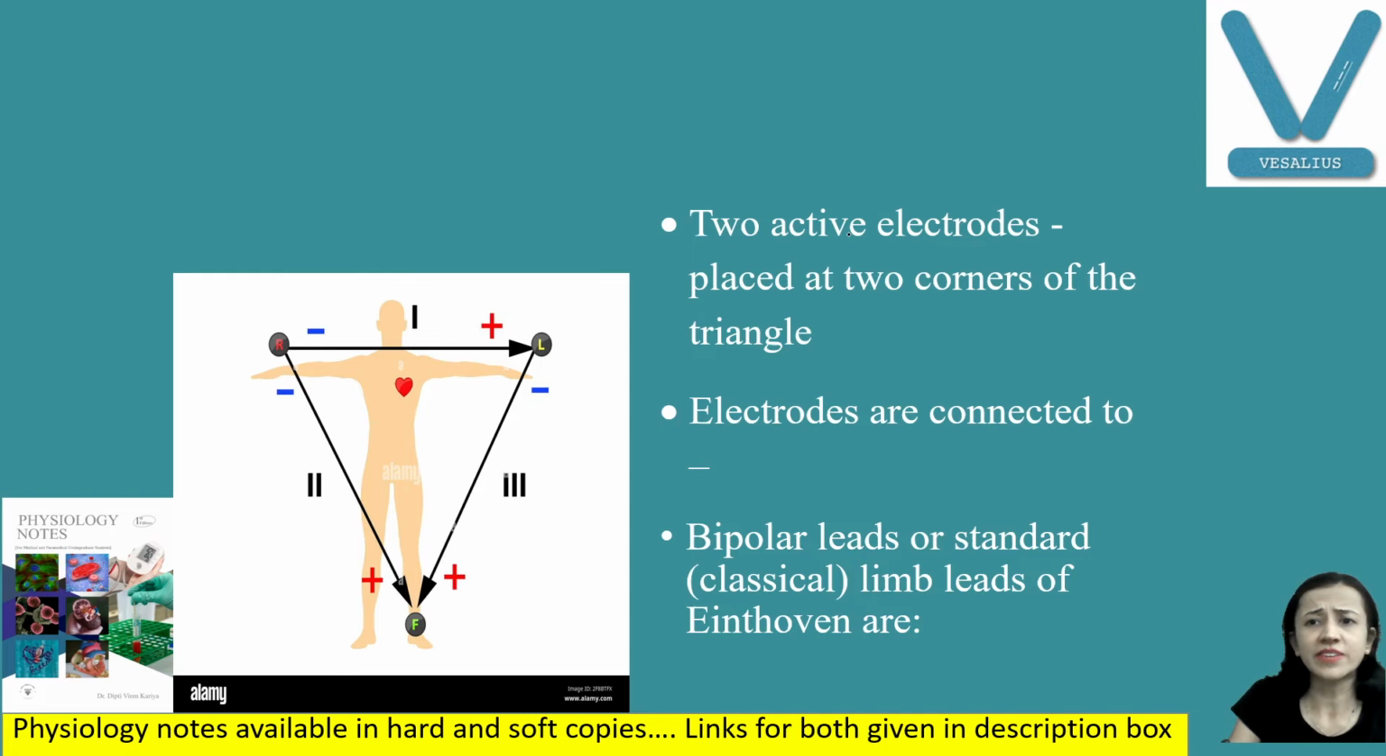So these two active electrodes you can see here are placed, okay, and electrodes are connected to your left arm, right arm, and left foot. Okay, and bipolar leads we are recording here. These bipolar leads are also known as classical limb leads or standard limb leads. Okay, now, which are these three leads we will discuss?